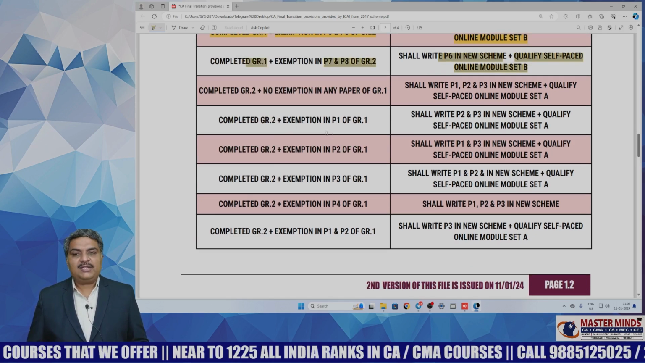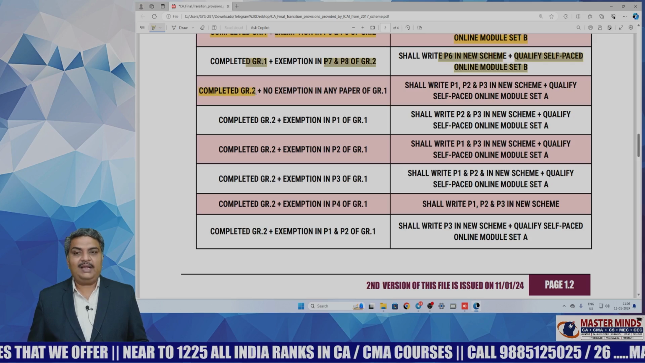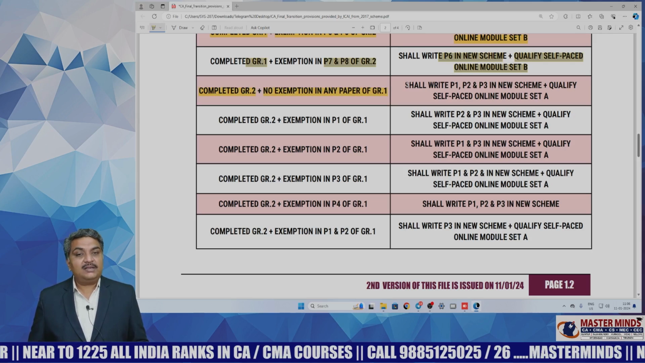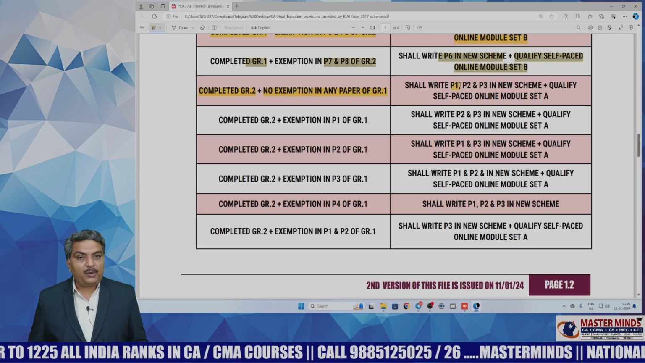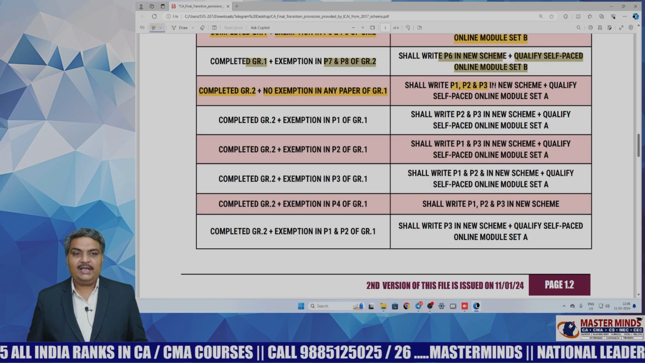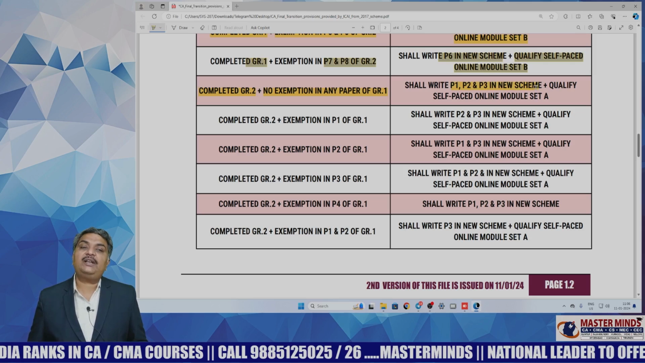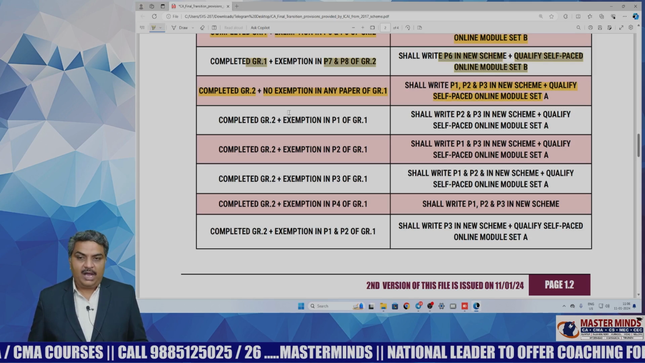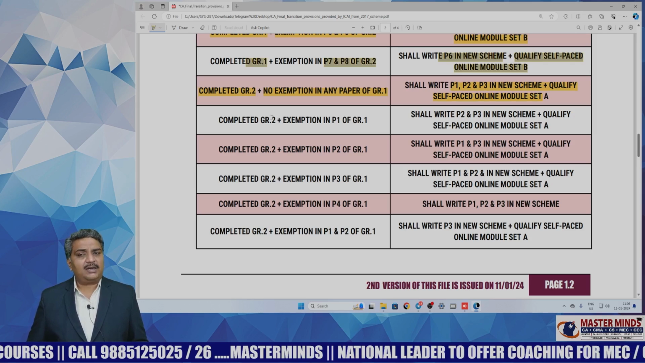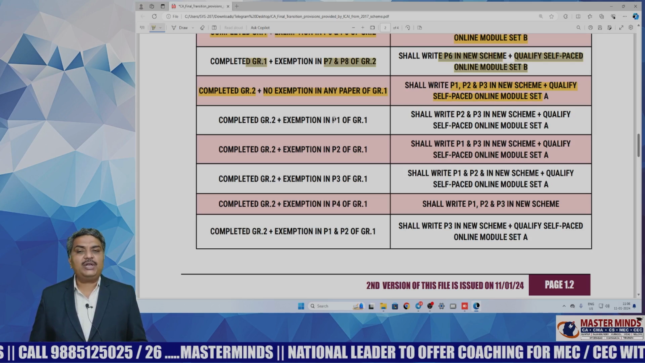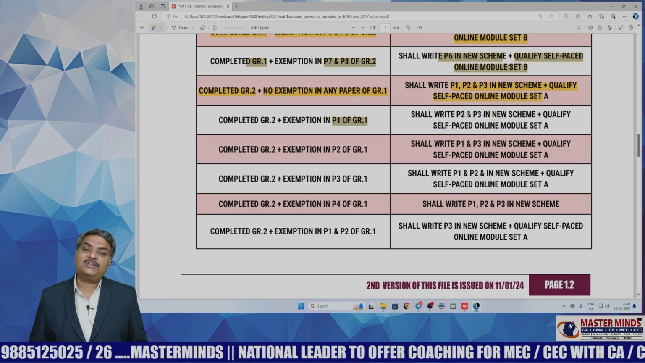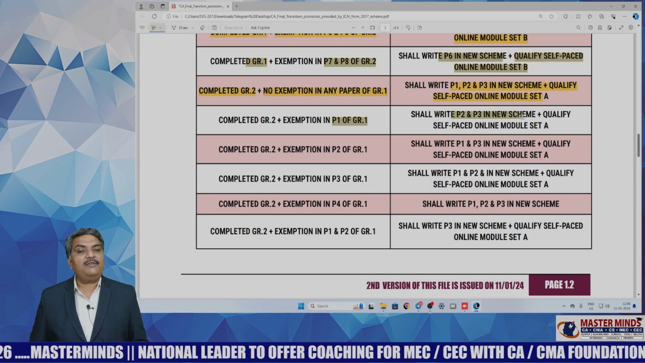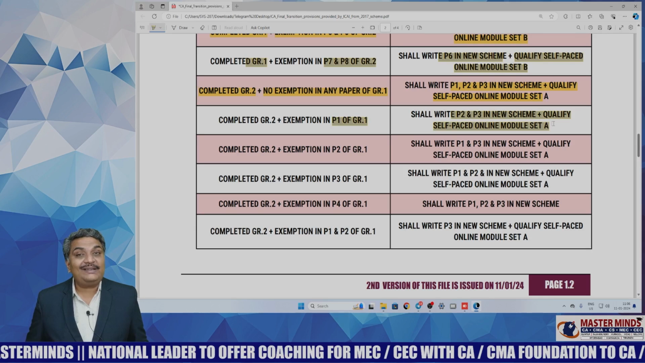For example, a student has completed group 2 and there is no exemption in any of the papers of group 1. Then such student shall write paper 1, paper 2 and paper 3 in the new scheme and they need to definitely qualify self-paced online module set A. Now the next case, a student has cleared his group 2 and he got exemption in paper 1 of group 1. Then such student needs to write paper 2 and paper 3 in the new scheme and they need to qualify self-paced module set A.